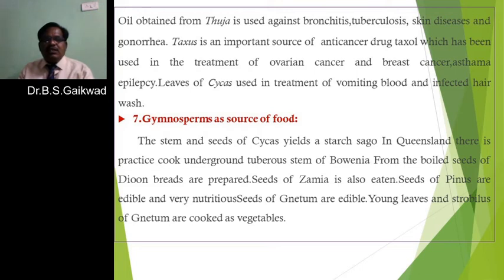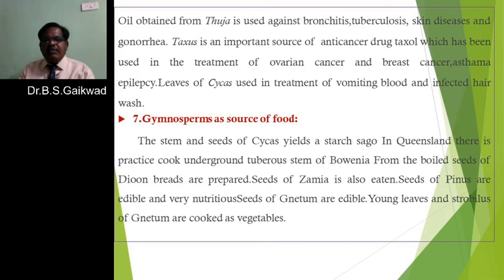Then it is also used in case of epilepsy. Epilepsy means what? It is a brain disorder, an effect on the brain. To cure this effect on the brain, Taxol is very important. Taxol is very effective. Leaves of the cycas are used for the treatment of vomiting blood and as an infected hair wash.